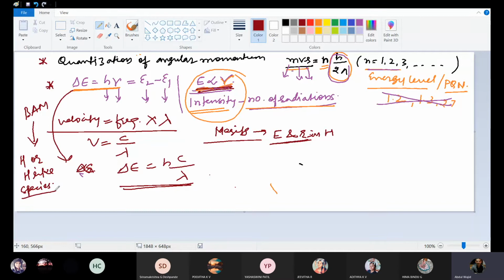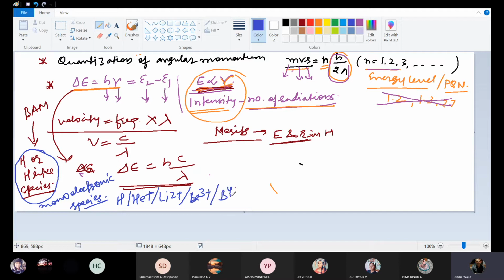What does it mean? H means one electron, so it is applicable to monoelectronic species only. It's not for multi-electronic species. H is monoelectronic, He plus is monoelectronic, Li2 plus is monoelectronic, Be3 plus is monoelectronic, B4 plus.